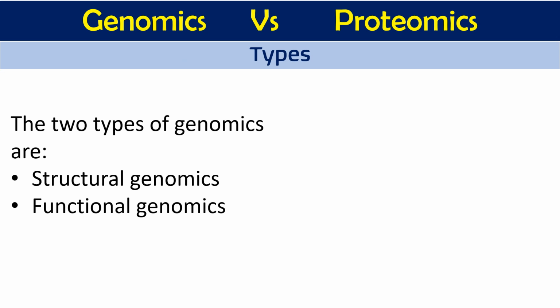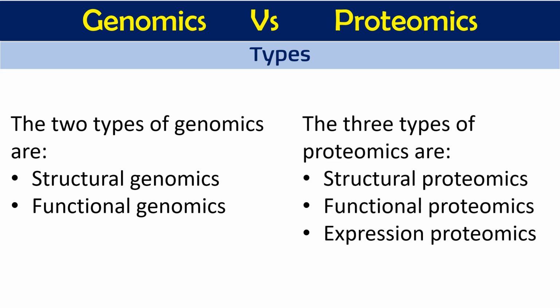What is structural genomics? Structural genomics is the study of the structure of all genes and their relative position on the chromosome. Whereas functional genomics is the study of the function of all genes, or the role of these genes in regulating the metabolic activity of a cell. So structural genomics is the position of the genes on the chromosomes, and functional genomics is the function of each gene and its proteins, their role in the metabolic activity.